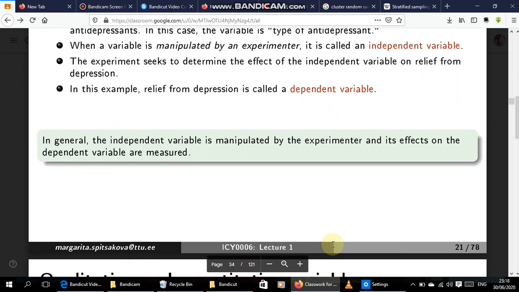So that is that. In general, the independent variable is manipulated by the experimenter, and its effect on the dependent variable is measured. Okay, its effect on. So you want to put money into a business, and you want to get a profit. So the money you are putting into the business is the money you are manipulating. So that is going to be your independent variable, and your output, your interest, will be dependent on the amount of money you put into the system.